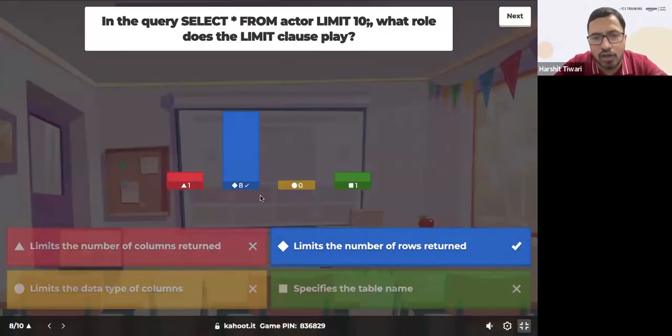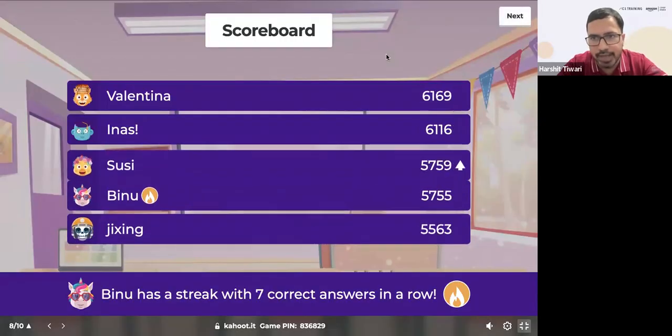Absolutely right. Most of y'all have got it correct. Limiting the number of rows. Absolutely right. Limit, as we saw, reduces the number of rows that come in the output. Well done.